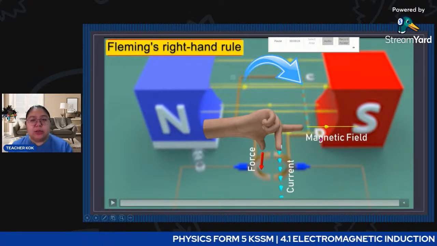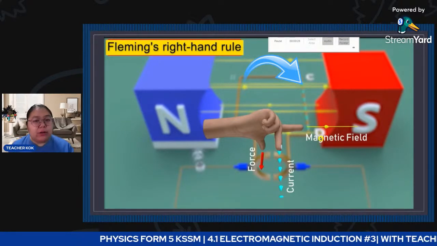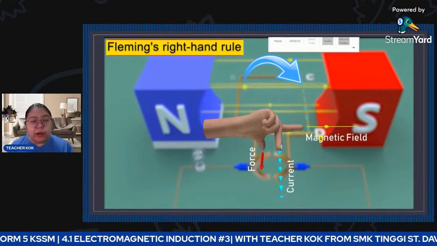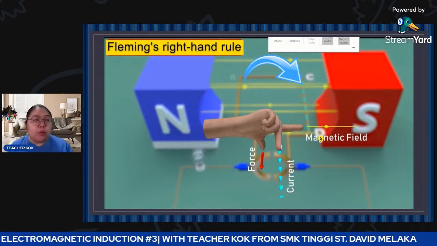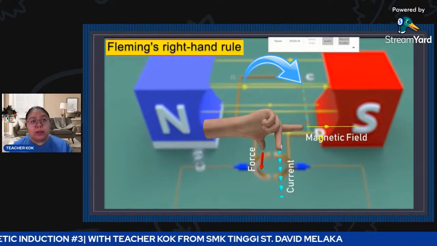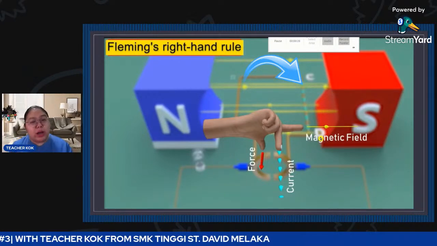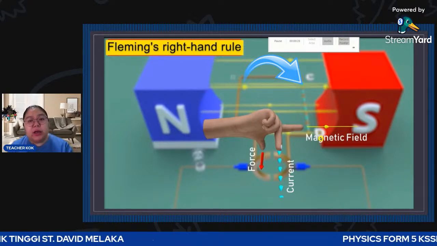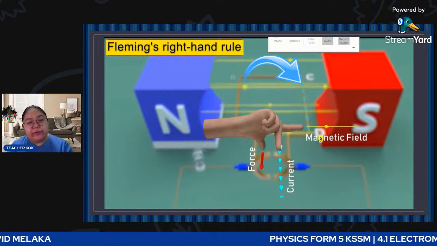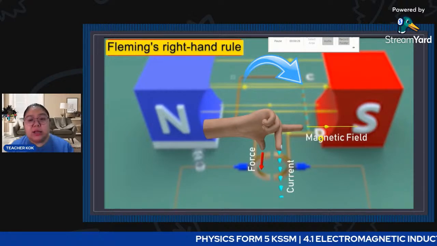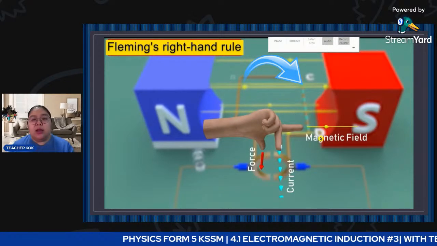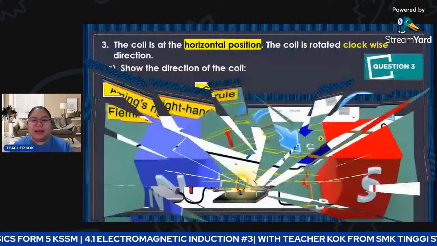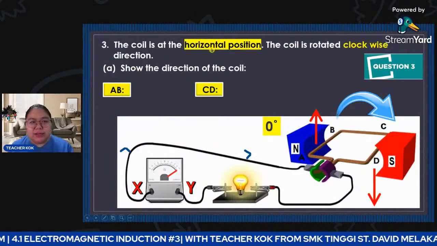Okay, so if I conclude just now, A to B, then C to D, rotating clockwise. So this one is one half cycle. We cannot say full cycle. This one is half only, from flat to another flat. We can say 180 degrees. Okay, sorry, 180 degrees, no Celsius. Then we continue to the explanations.